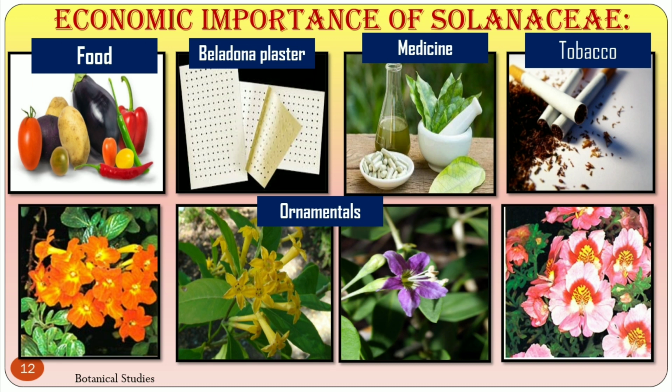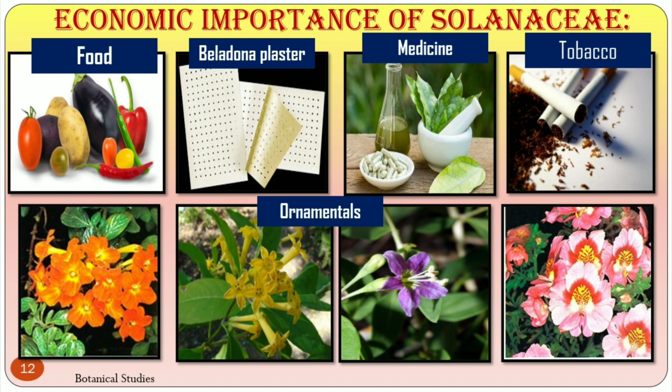Medicine: Atropa belladonna contains the alkaloid atropine. This is used in belladonna plaster. Atropine is used in eye testing. Nicotiana tabacum, Hyoscyamus niger, Solanum nigrum, Datura, Withania somnifera are used medicinally.